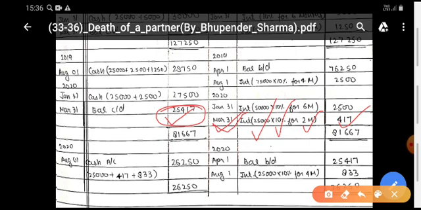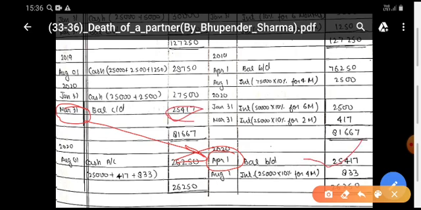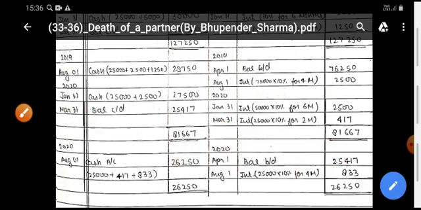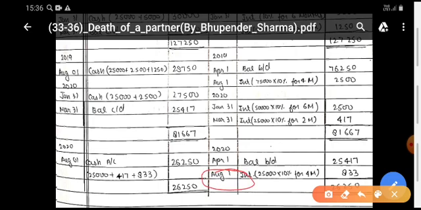Now, this balance on 31st March shall be shown as opening balance of the next year on 1st April 2020, rupees 25,417.